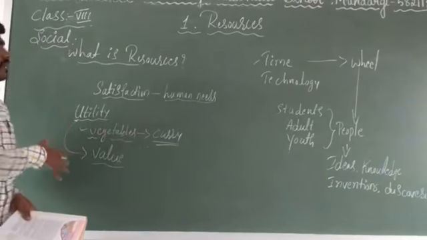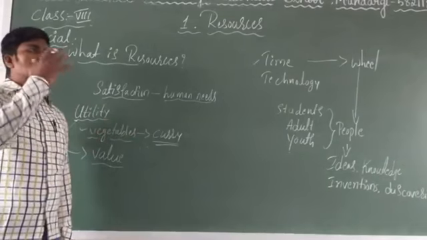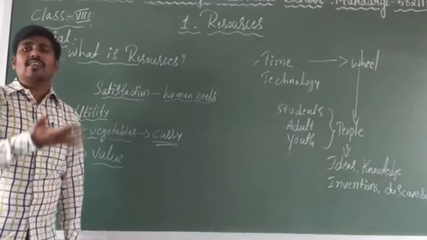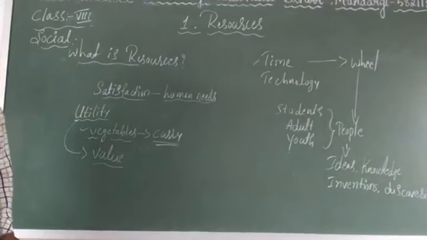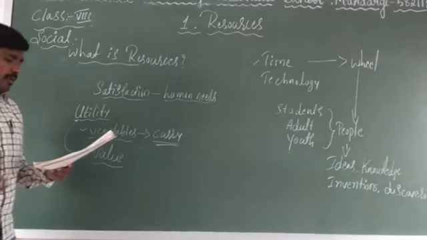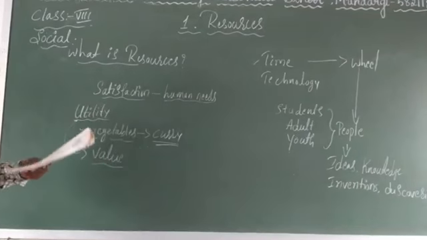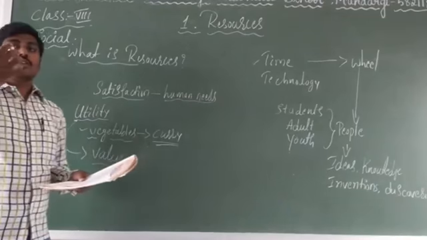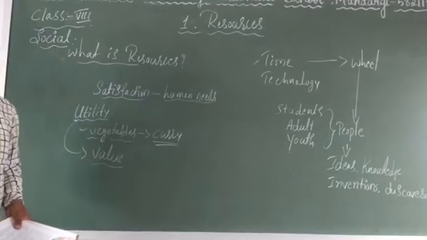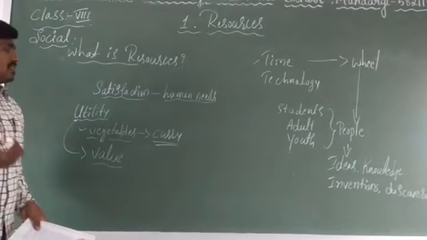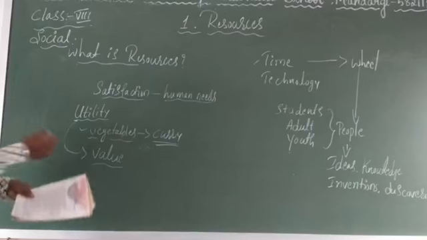How do land, water, clothes, sunlight, wind, air, metals, textbooks, whatever things you see around you, become a resource? Because they are used by humans to fulfil human needs. So they are satisfying human needs, and that is called utility.